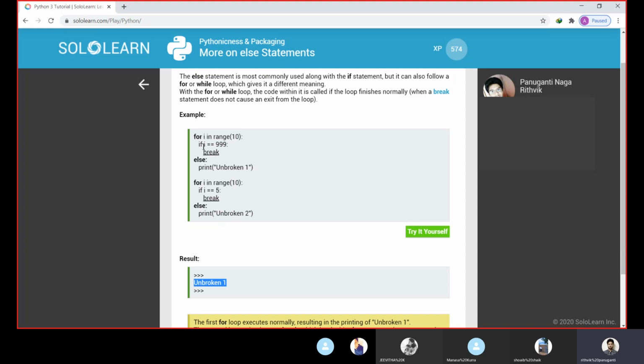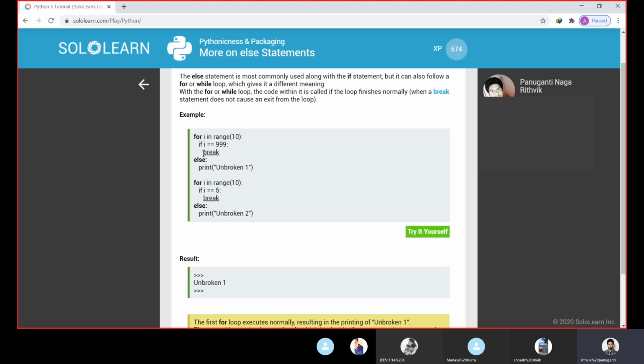Let us see. i goes from 0 to 9, and it will check the condition each time. Here i is 0, so 0 is not equal to 999, it's false. So you may ask why it doesn't print unbroken 10 times. See, here we have given else for the for loop, not for the if. We are not writing else for the if, we are giving else to the for loop.